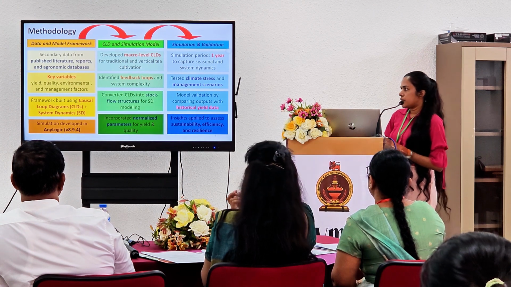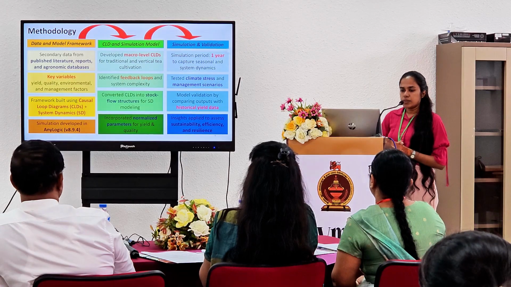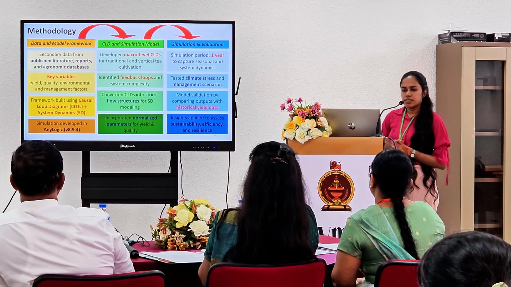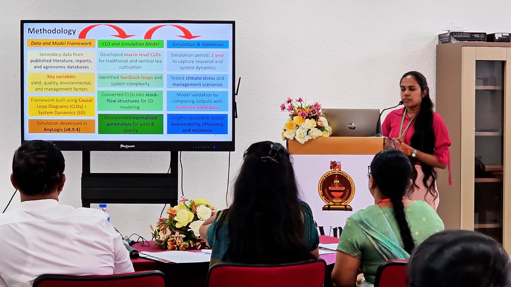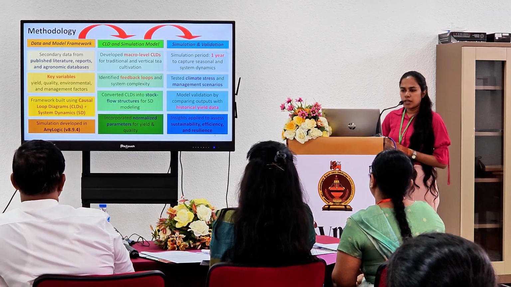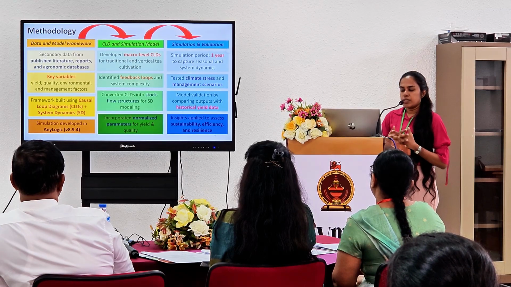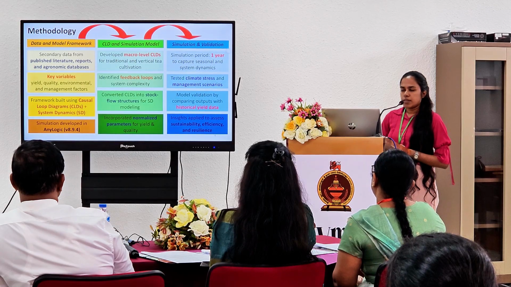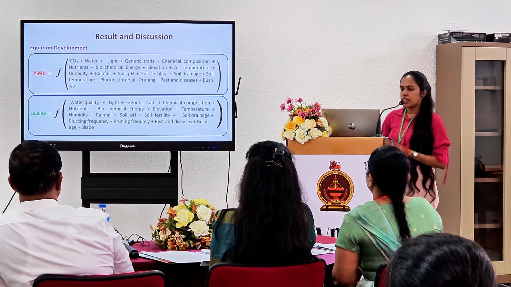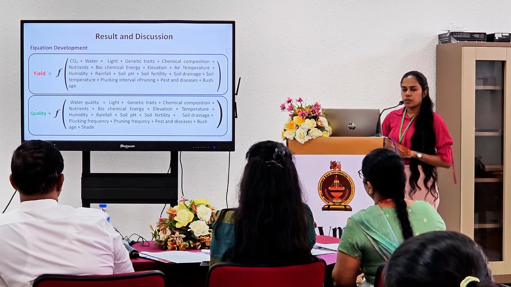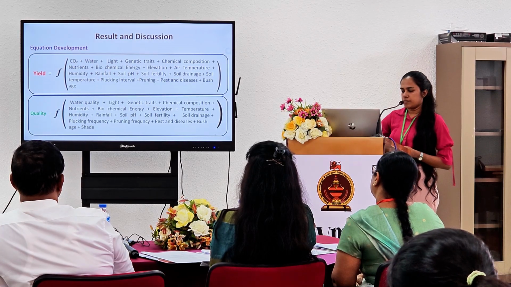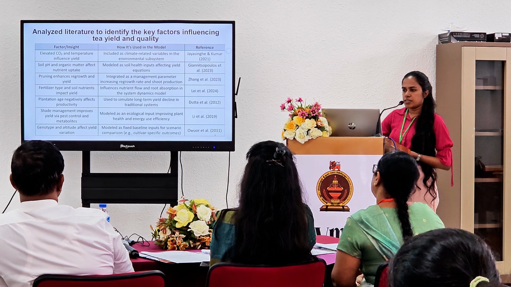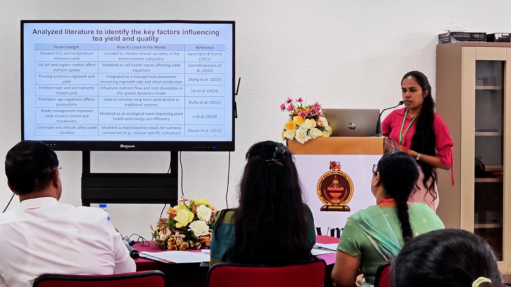This is another part of the methodology. Here, we use secondary data from published research and reports as well as the TRI dataset. After that, we develop causal loop diagrams for traditional farming and vertical tea cultivation. Using those, we develop the system dynamic model as well. In the results and discussion, we develop two equations for yield and quality by identifying parameters from the literature. And these are the sum of the literature that was used to shape our model.